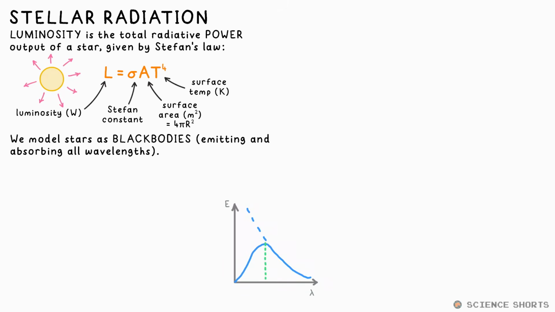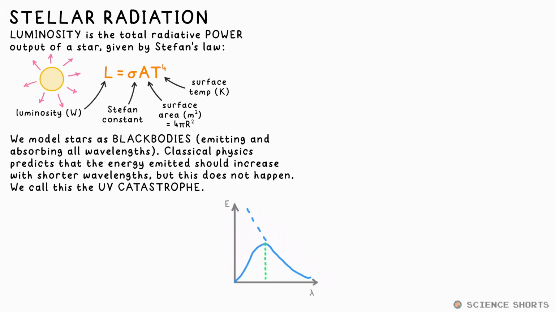We can see that it increases with a shorter wavelength because, well, shorter wavelength means higher frequency, which means that the waves have more energy. But it does reach a peak and then comes back down. According to classical physics, this energy should carry on increasing with shorter wavelength. But this implies that a star has infinite energy to give out, which is impossible, and that's because of some quantum mechanics malarkey. As it happens at around ultraviolet wavelengths, this is called the UV catastrophe.